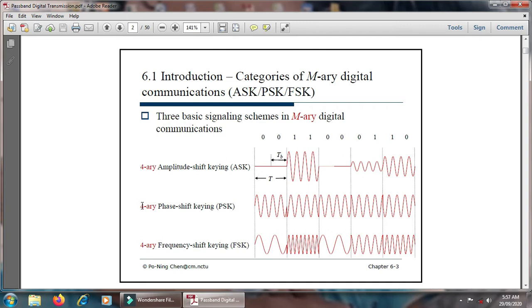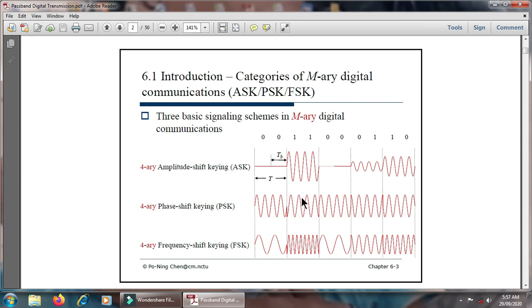Then next, the 4-ary phase shift keying technique. In the 4-ary phase shift keying technique, four different phases are available for the concerned data. Suppose during the transmission from 0 to 1, the first phase shift occurs. Then after that, for 1 1, there is a different phase.